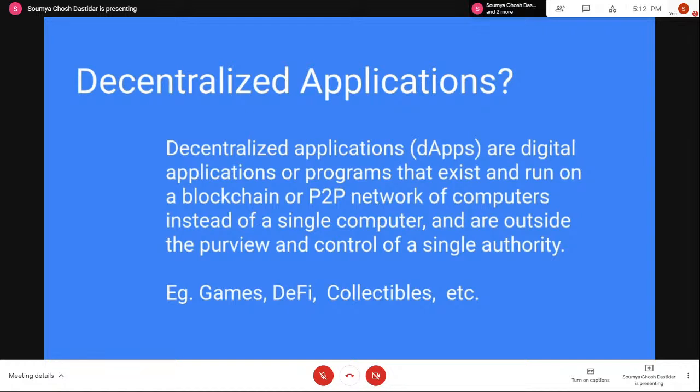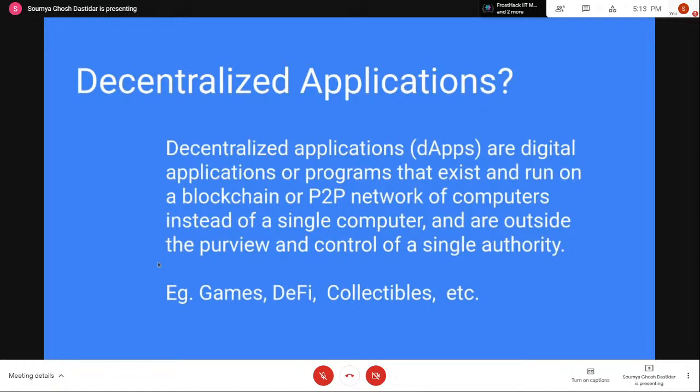So decentralized applications are digital applications or programs that exist and run on the blockchain or the P2P network of computers instead of a single computer, and are outside the purview and control of a single authority. That is basically the feature of blockchain. So the application that is deployed on the blockchain is going to have the usual properties of the blockchain itself.